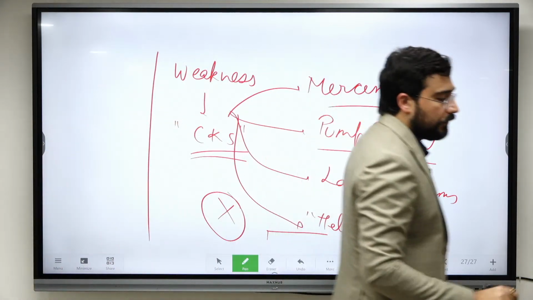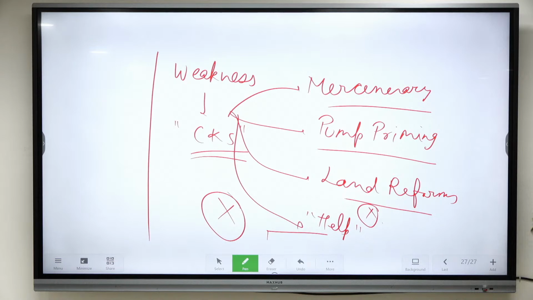So because of the weaknesses of this party, as well as the strength and character of the CCP, which now had mass contact with the masses along with the promises of land reforms, this led to the victory of Mao in 1949. Chiang Kai-shek is going to flee to Taiwan.